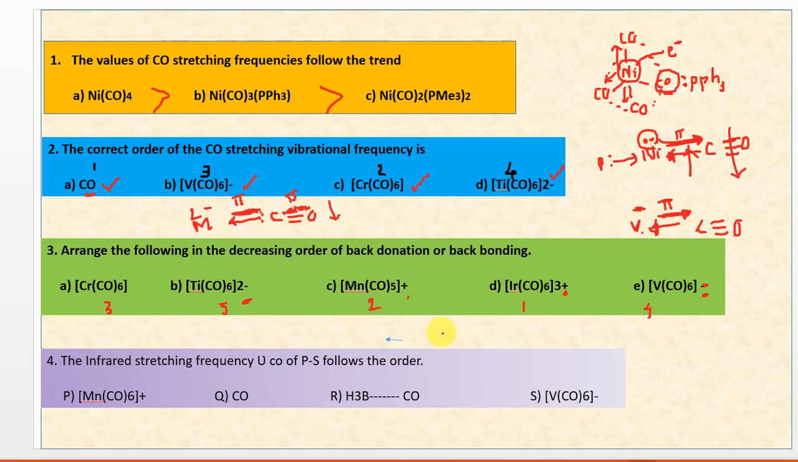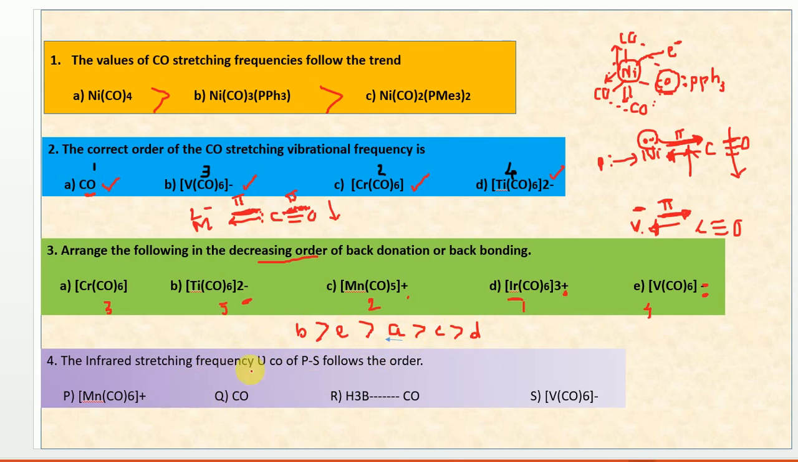So here, how will you arrange the decreasing order? Decreasing order means first you write the one with the highest back bonding capacity. D will have very little back bonding capacity. The highest one is what? The highest one is B, next is E, next A, next C, and last is D.